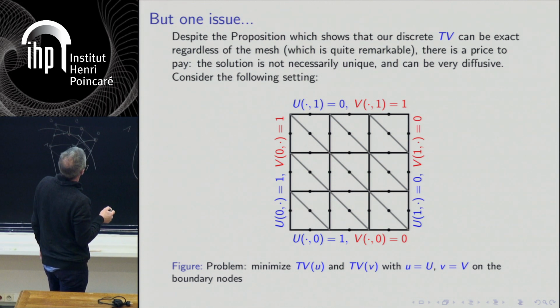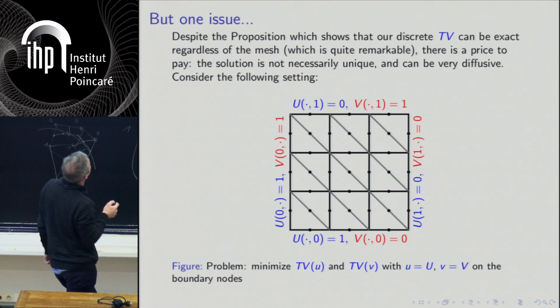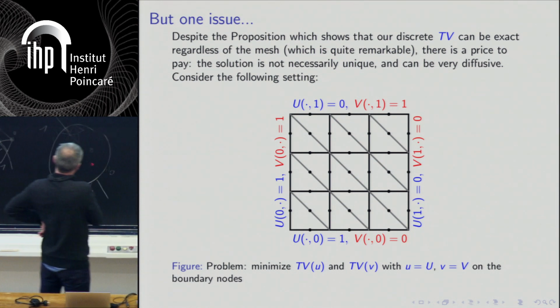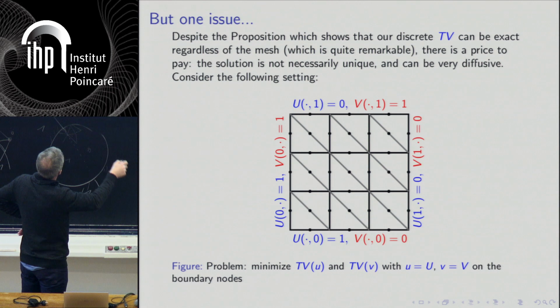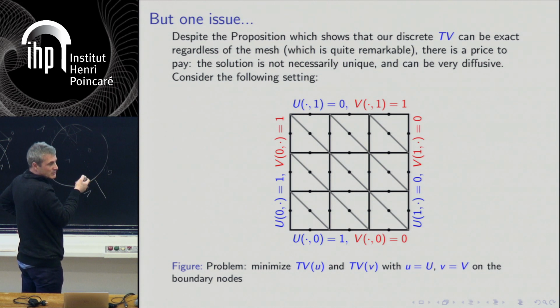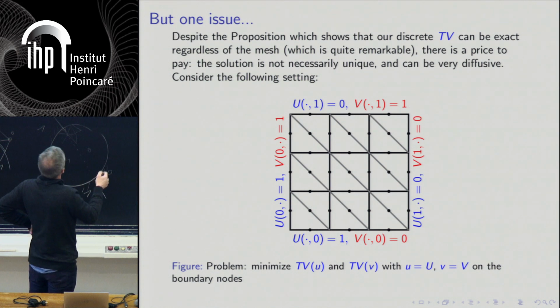And what are the solutions of minimizing this total variation with this boundary condition? By this theorem, or lemma, or whatever you call it, you know that the sharp projection of the characteristic function of the half square in this direction or this direction is a solution. So one solution is to put 1 here everywhere, and 0 here everywhere, and 1/2, 1/2, 1/2 here.